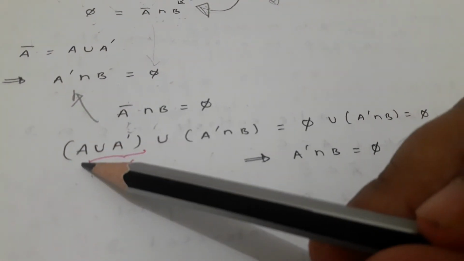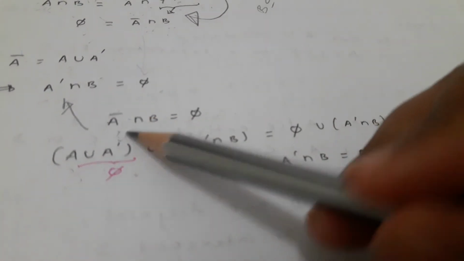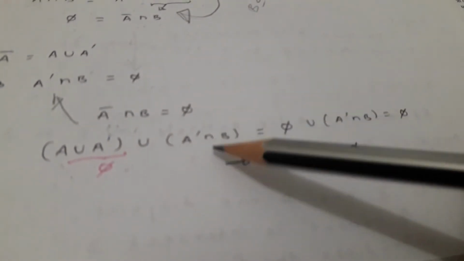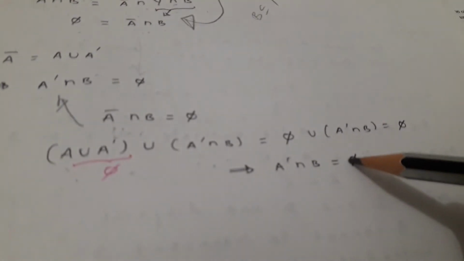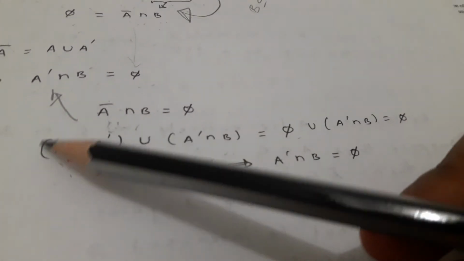The A closure we can put A union A dash, union A dash intersection B, pi.